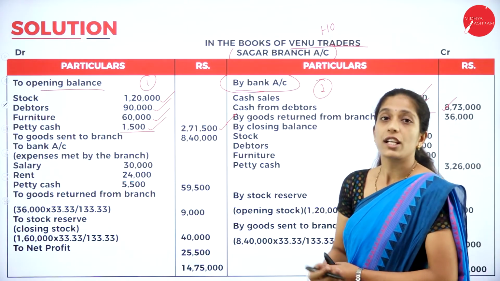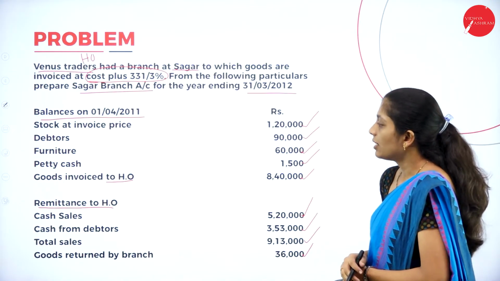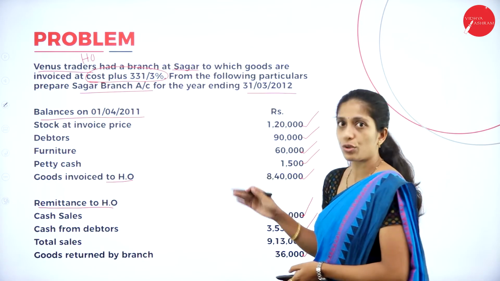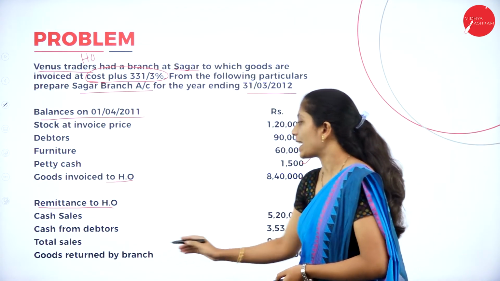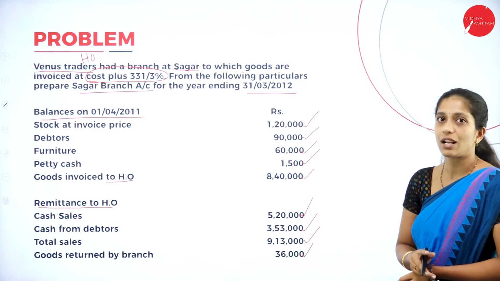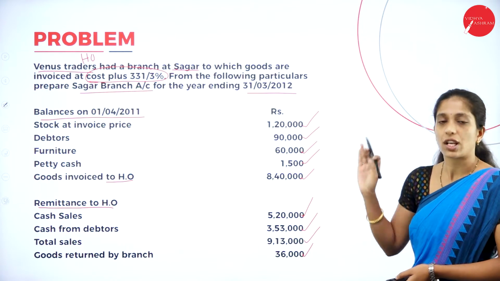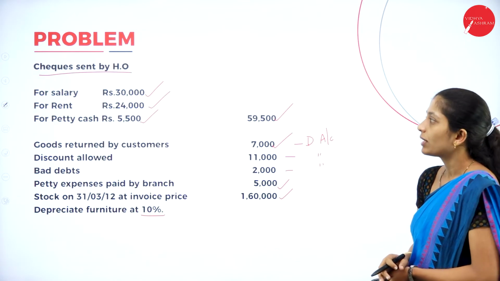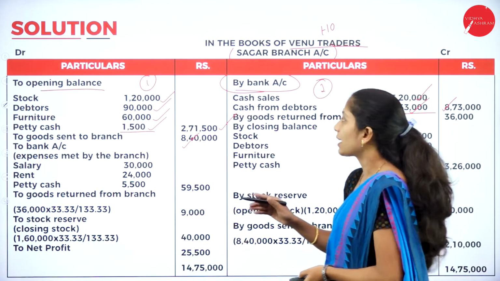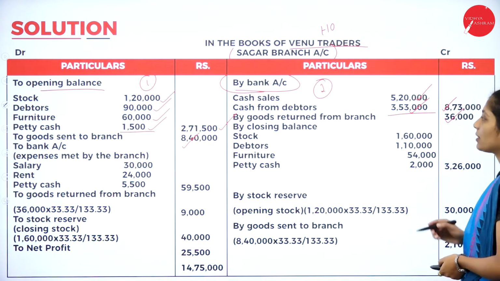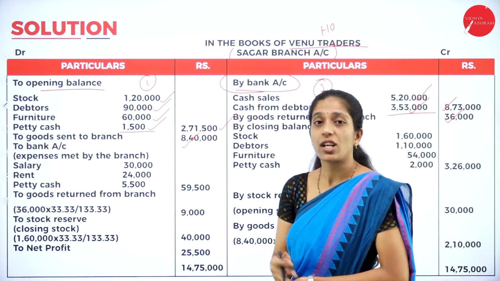So next what you have to write, goods sent to branch as well as goods returned from the branch. Now go through the question here. What is goods sent to head office, in the sense goods sent to branch? How much? 8,40,000. Next what they have given, goods returned by the branch. How much? 36,000. So goods sent to branch has to be recorded in the debit side and goods returned by branch has to be recorded in the credit side. Now go through the solution here. To goods sent to branch, how much? 8,40,000. Next, goods returned by branch, how much? 36,000.